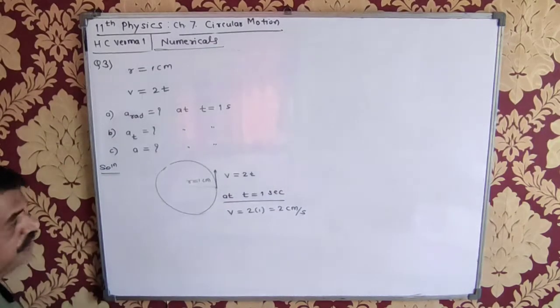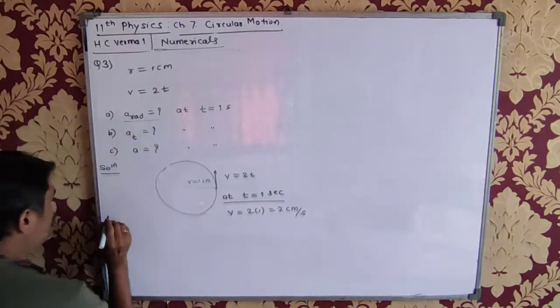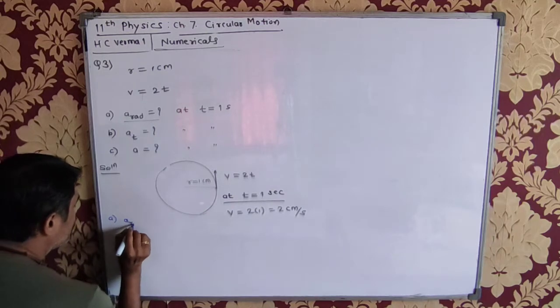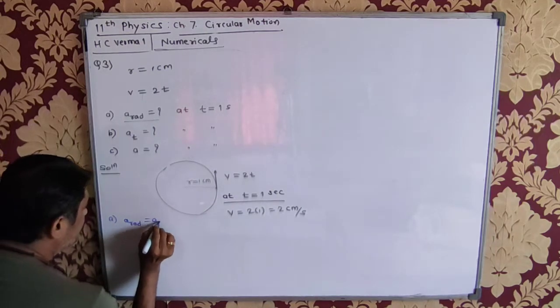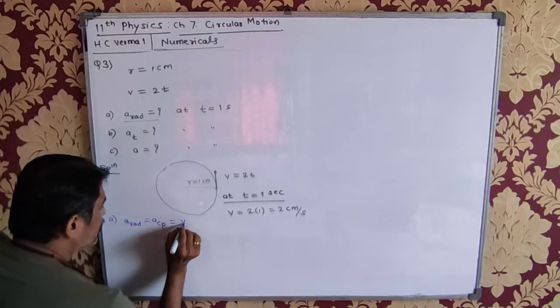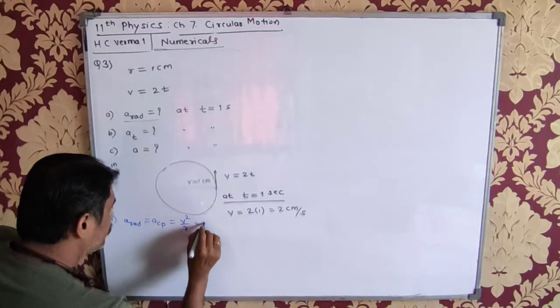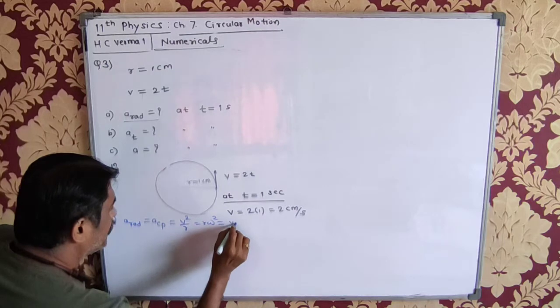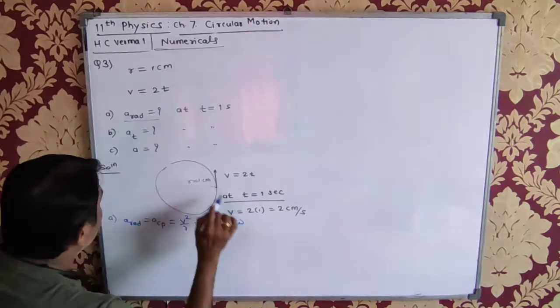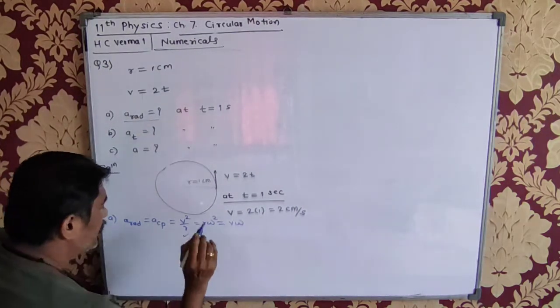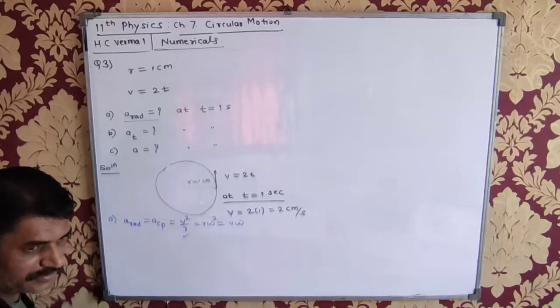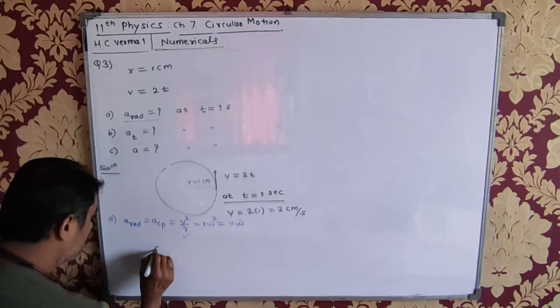Now let me go for the first part of it. Radial acceleration. What is the formula for radial acceleration, which is also called centripetal acceleration? It is v square upon r, or r omega square, or v omega. अब मेरे ख्याल से यहाँ पर मुझे v और r पता है, तो I go for this formula. तो क्या बन जाएगा?